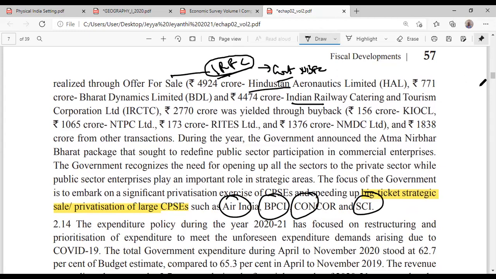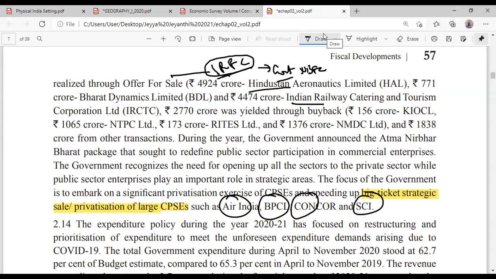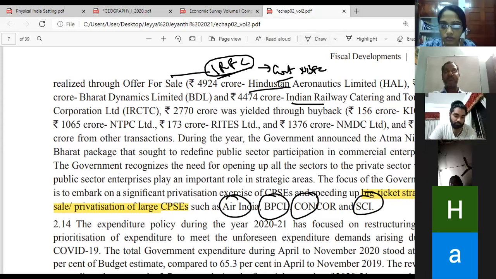Okay, so one way of increasing the income for the government is the tax, which is collected normally whenever the economy is good. The other way is that the government can decrease its share. They can sell their shares, which is known as disinvestment. But disinvestment is not a very good approach. When you want money, you simply sell your share, which is not good, because these are something which in the long term are going to give you returns, right? Dividends and all, they're going to give. You're just selling it. Maybe an immediate solution, but it should not be a regular solution. Right now, disinvestment is not a very good approach to solving the fiscal deficit.